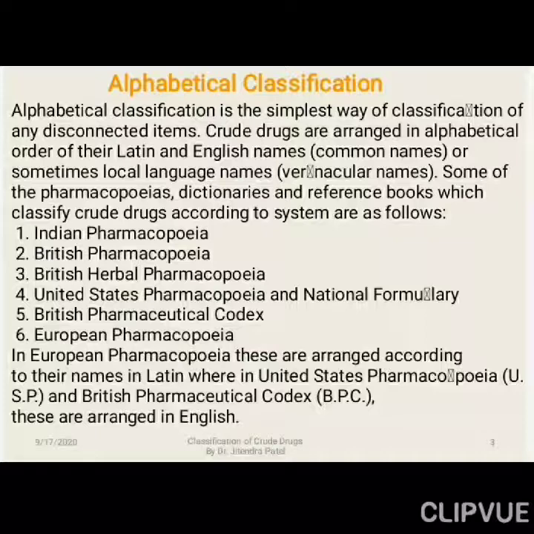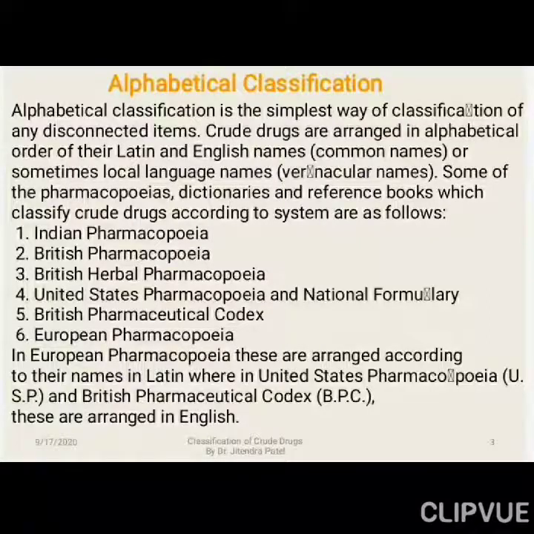So coming to the first one, alphabetical classification. This type of classification is the simplest way of classification of any disconnected items, right? So crude drugs are arranged in alphabetical order of their Latin and English names or common names, or sometimes local language names also we are adding, like vernacular names, what it is called in their local language, whether it is in Telugu, Hindi, English, Marathi, Gujarati, Punjabi, what is the local language name of that particular crude drug.